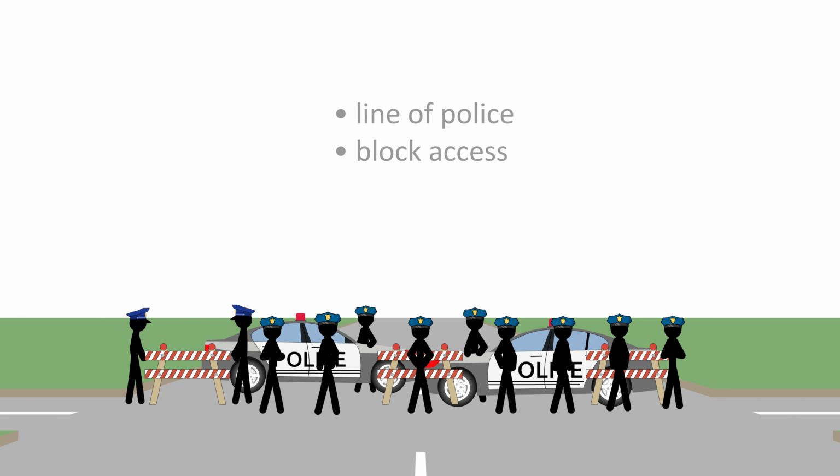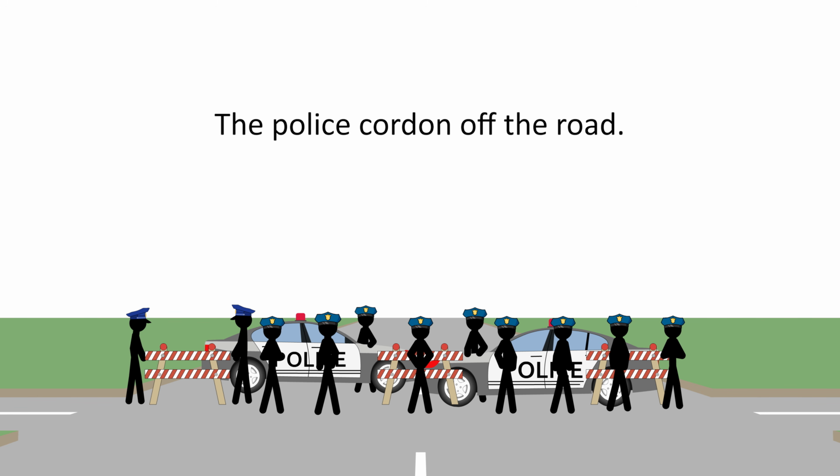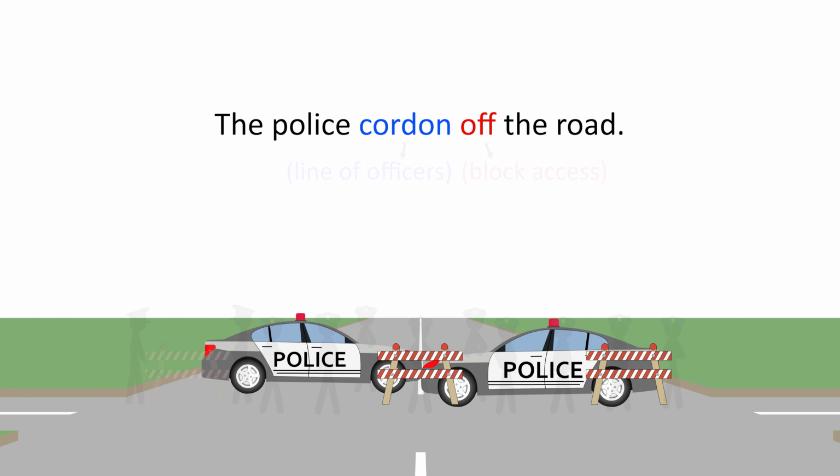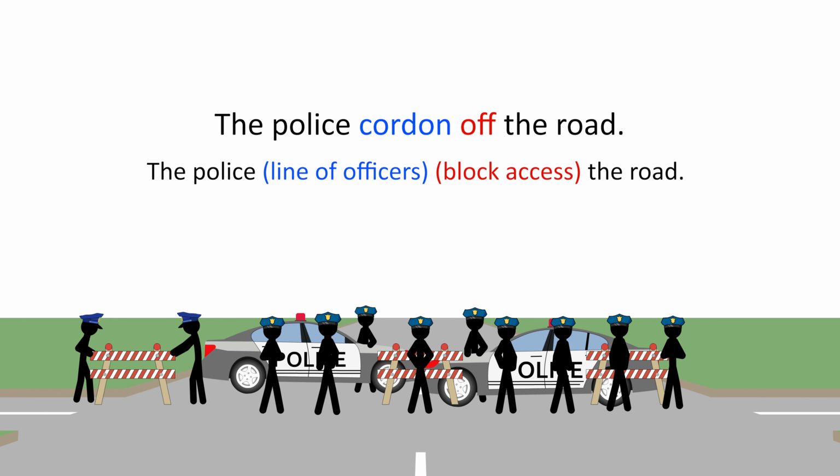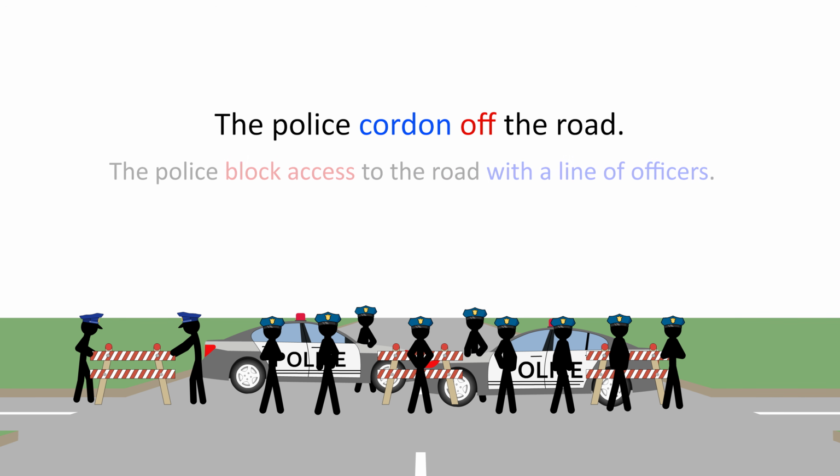So we can say, the police cordon off the road. Cordon means line of officers, and off means block access. So the sentence means, the police line of officers block access the road, which just means the police block access to the road with a line of officers.